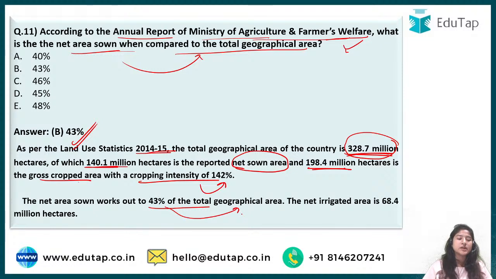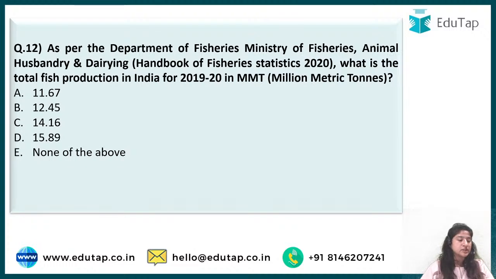Okay, so when we compare the net sown area to the total geographical area, it comes out to be 43%, and the net irrigated area is 68.4 million hectares. These data are very important for any agriculture examination you are appearing for. Do remember this. Next comes, as per the Department of Fisheries, Ministry of Fisheries, Animal Husbandry and Dairying,